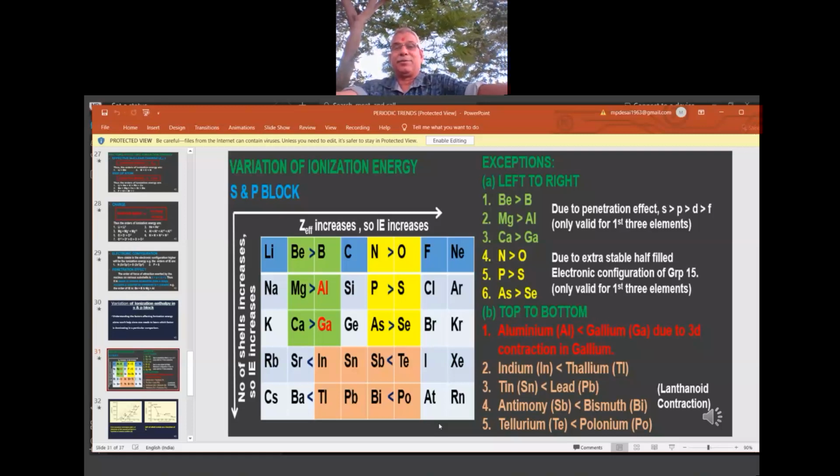Both effects are called what? Shielding effect. You will learn this again in 12th class. But what is the shielding effect? Shield means to protect something. You might have seen shields in museums.